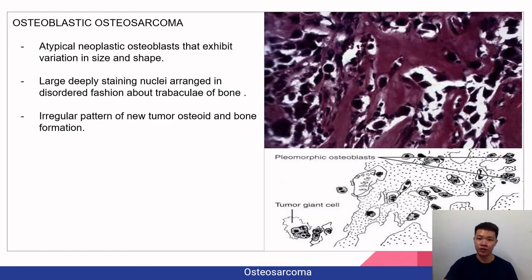When we move on to the histopathological features of osteoblastic osteosarcoma, you can see atypical neoplastic osteoblasts that exhibit variation in size and shape, which can be seen here. They usually have deeply stained nuclei arranged in a disordered fashion about the trabeculae of the bone. An irregular pattern of new tumor osteoid and bone formation is also usually seen.